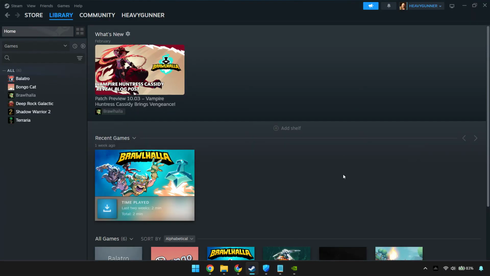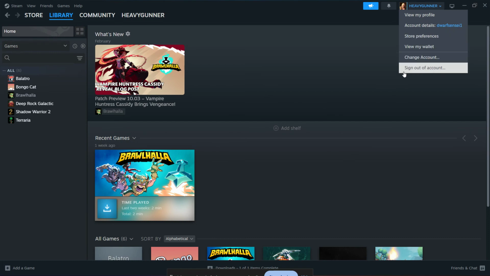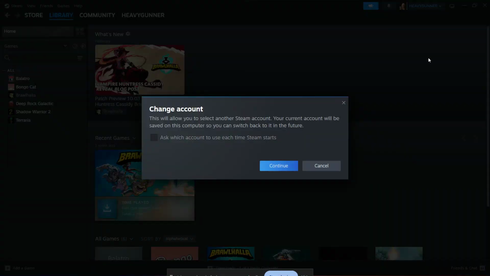If the error is still there, the next thing to do is log out completely and manually enter your password again. If you usually stay signed in, Steam may be trying to reuse an old security token that is no longer valid. By signing out and typing your password again, you force Steam to request a brand new login token from the server. If you have Steam Guard enabled, you can also use the QR code sign-in option instead. This can refresh the authentication process and sometimes gets you back in right away.